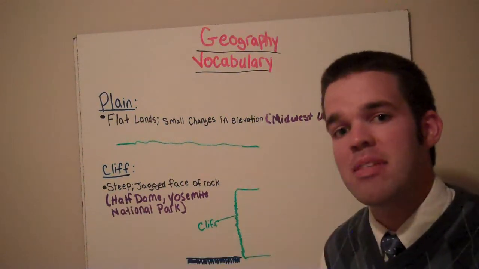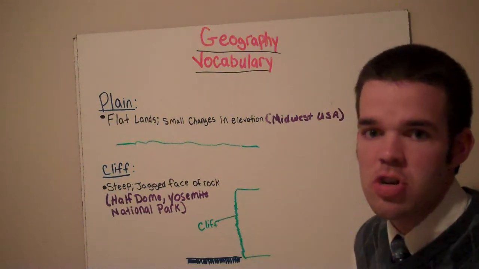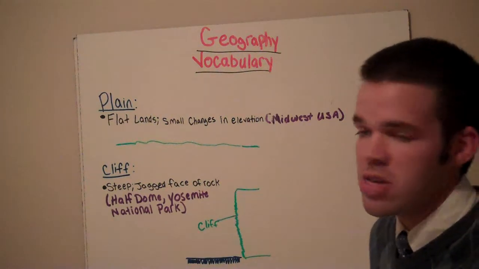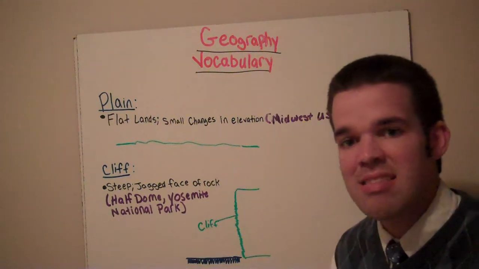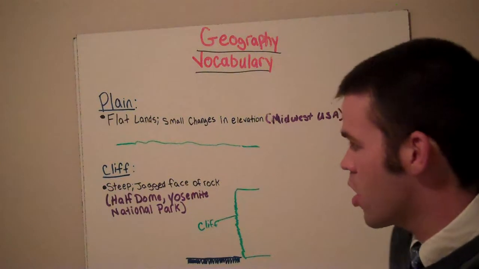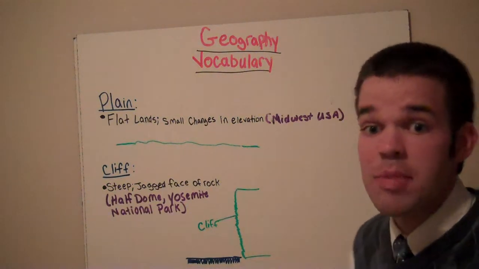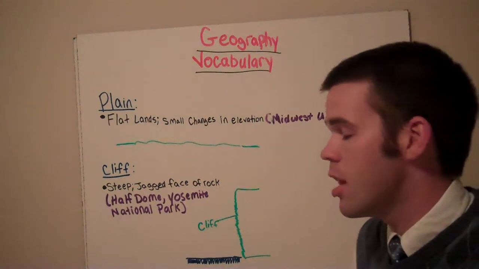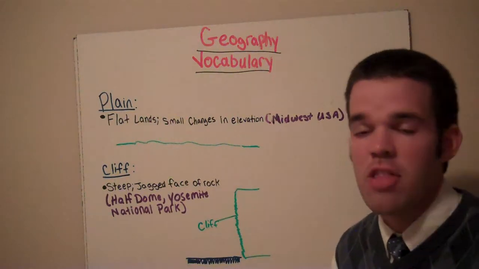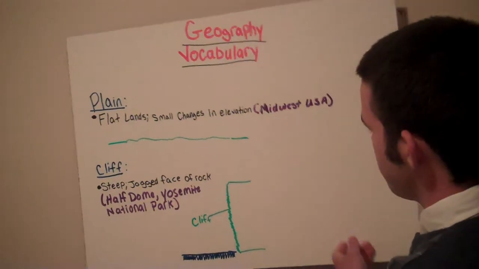Like I said, the most famous is the Half Dome in Yosemite National Park. Most cliffs are in the Caribbean islands or on the eastern coast of Europe. There aren't as many cliffs in the United States as other parts of the world.